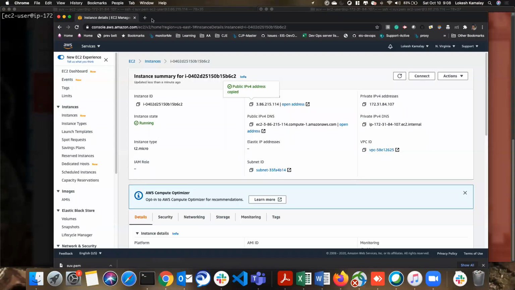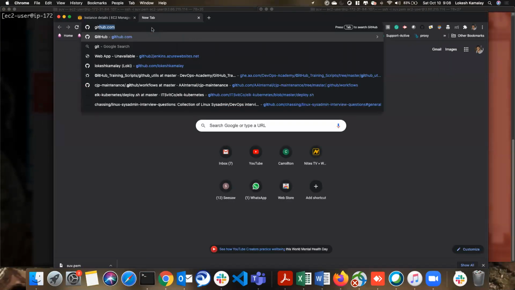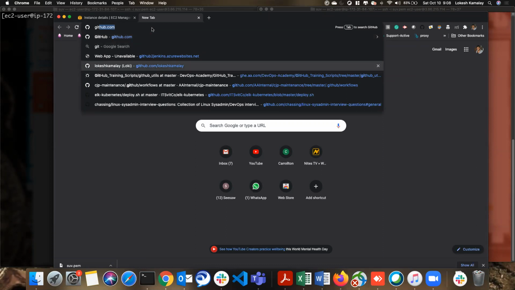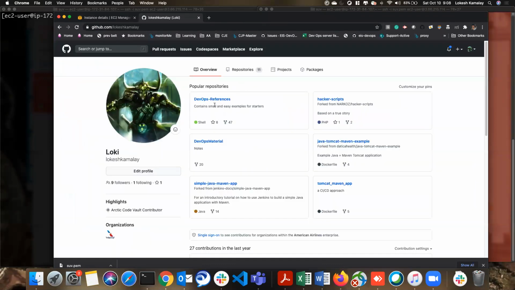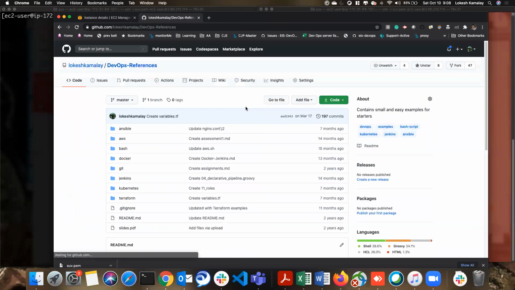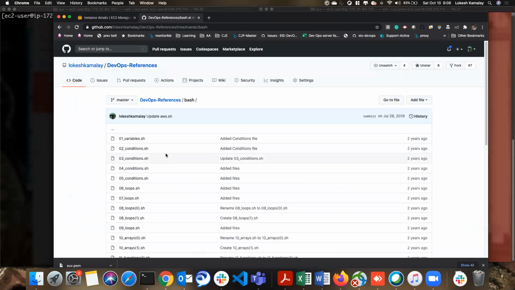So we are going to discuss today a few bash scripting topics. After that, we'll also discuss cron, how we are going to do the cron. I'm just opening my GitHub here. We already have everything here. If you go to DevOps references, you find the corresponding folders based on the topics. I'm going into the bash folder.